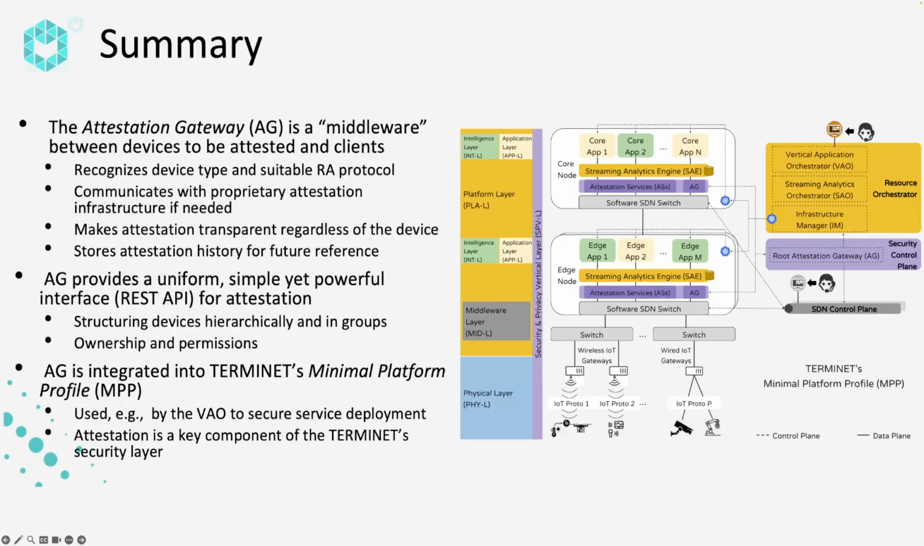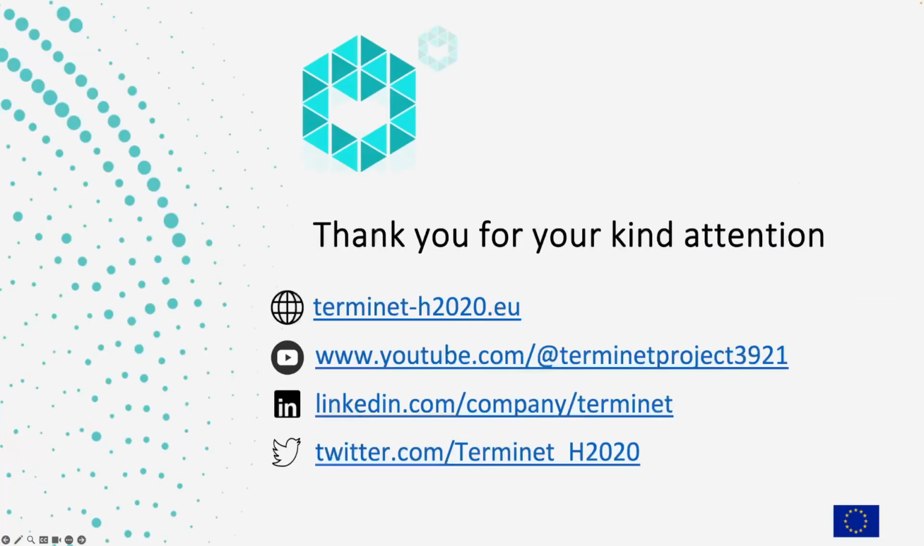It is a key component of the vertical security and privacy layer. In particular, the Attestation Gateway is used to secure the deployment of services across the platform by the WOW, another TERMINET component.